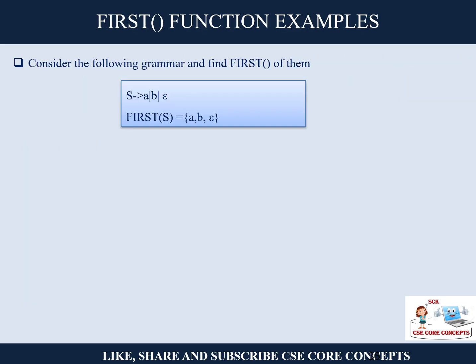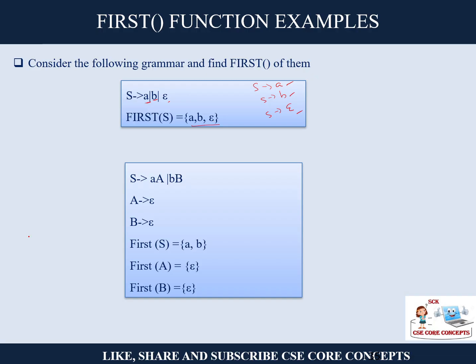So let us solve some examples. Without examples, we will not be able to understand them properly, right? So let us consider the grammar. My grammar is: S goes to A, S goes to B, S goes to epsilon. This is three rules, right? Which terminals will be first encountered by S? Of course, A, B and epsilon. Each rule will be checked individually. So the first of S is A, B and epsilon.